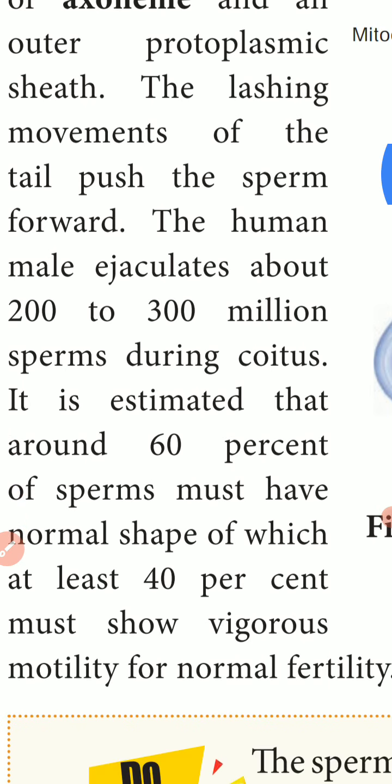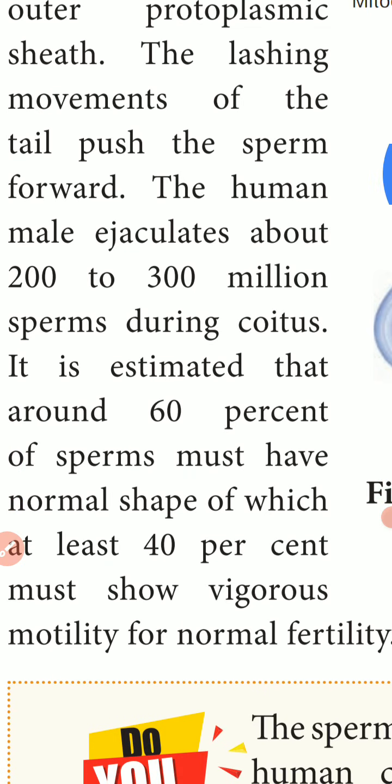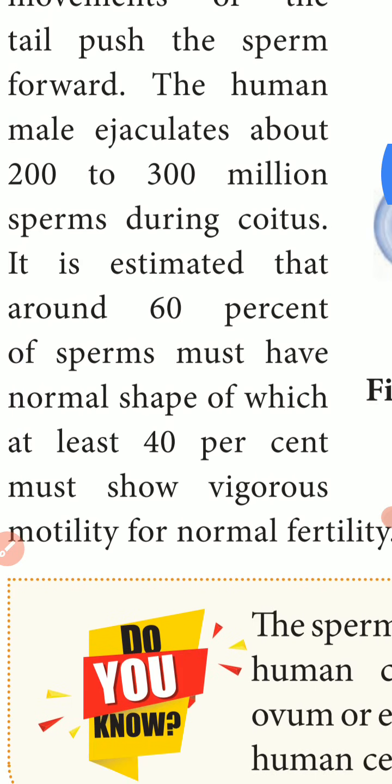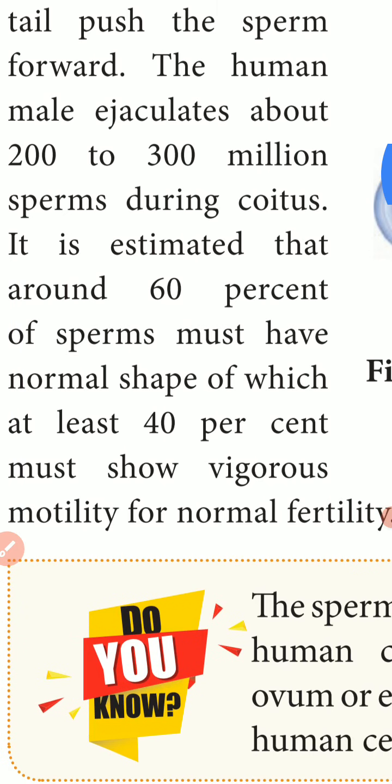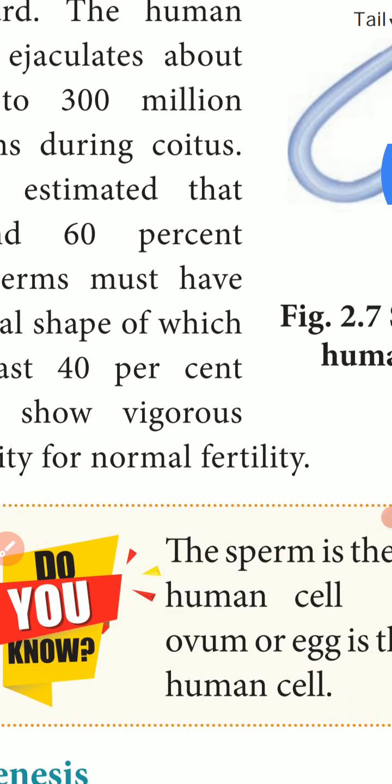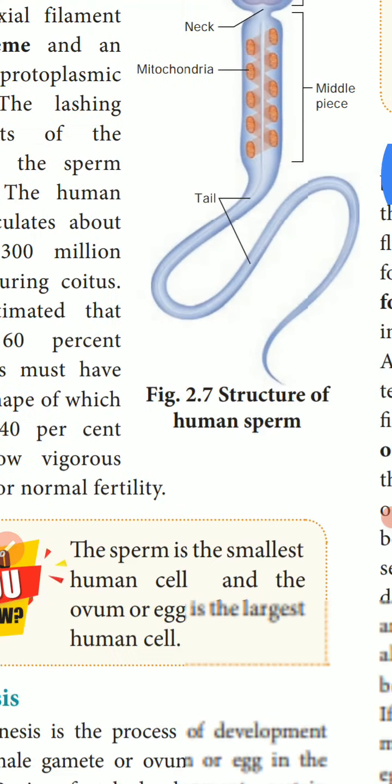The human male ejaculates about 200 to 300 million sperms during coitus, that is sexual reproduction. It is estimated that around 60% of sperms must have a normal shape, and at least 40% must show vigorous motility for normal fertility. So these are the structure of sperms.